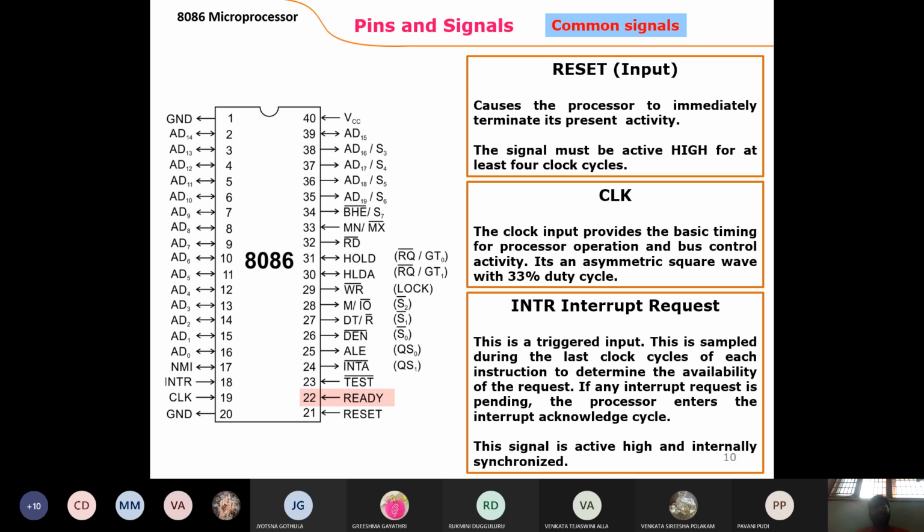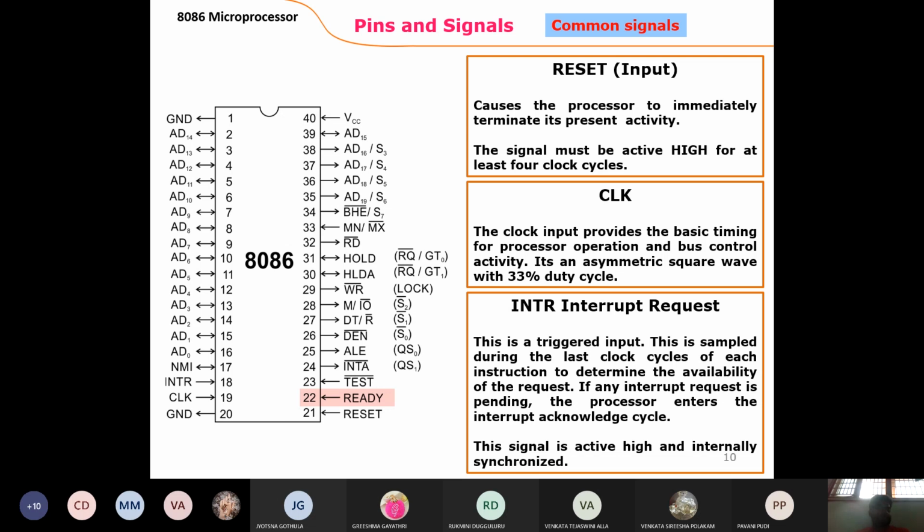Next, reset is for the purpose of refreshing. And ready and test: when the user gives a program, we check whether the processor is available or not. That is the use of the test pin. After completion of the test, whether it is ready or not is indicated by the 22nd pin. When ready goes to set 1, it means we are giving the data. Otherwise, if it goes to reset, we don't give the data, the processor is running.